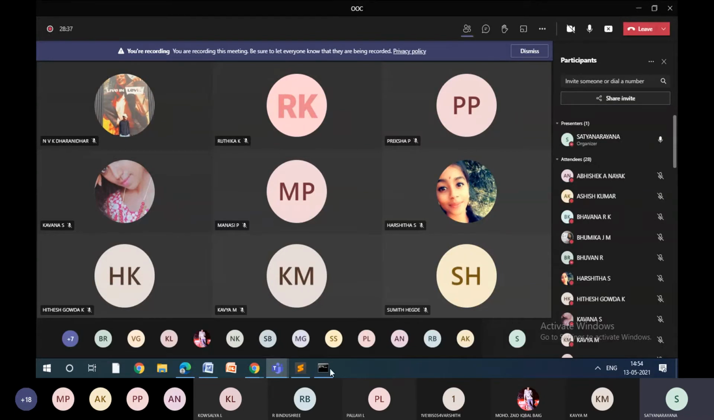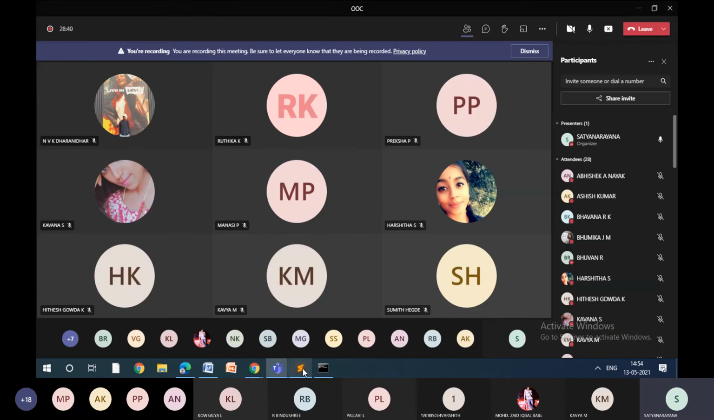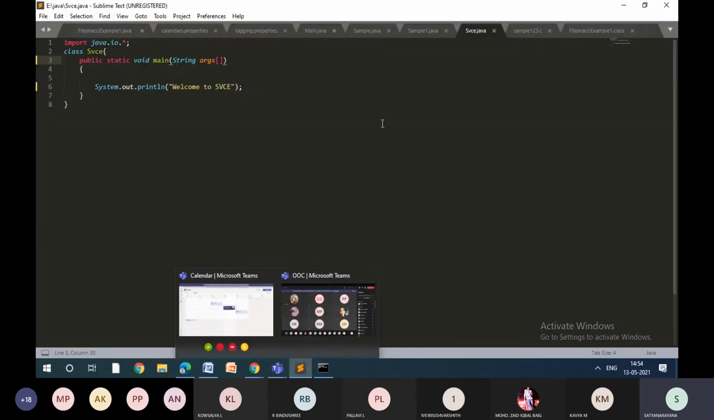Right. So see, you may ask, sir, can we work without Sublime Text? Yes, you can work. You can type in Notepad, you can type in MS Word, you can type in WordPad, save it as a .java file, and then you can do it. Right. So this is how it is going to be.